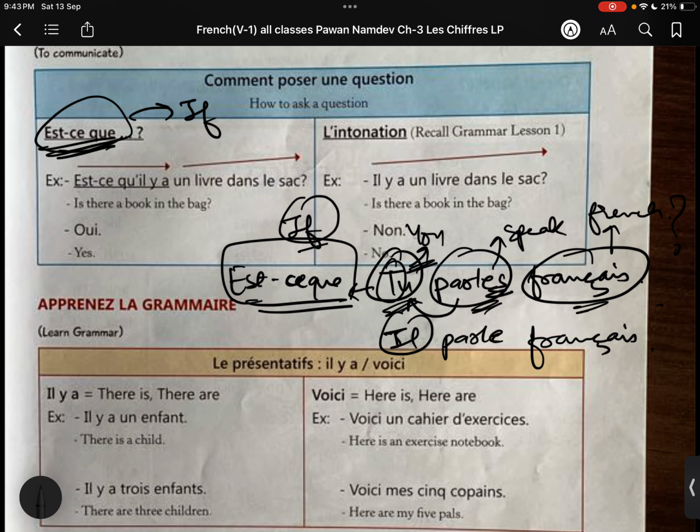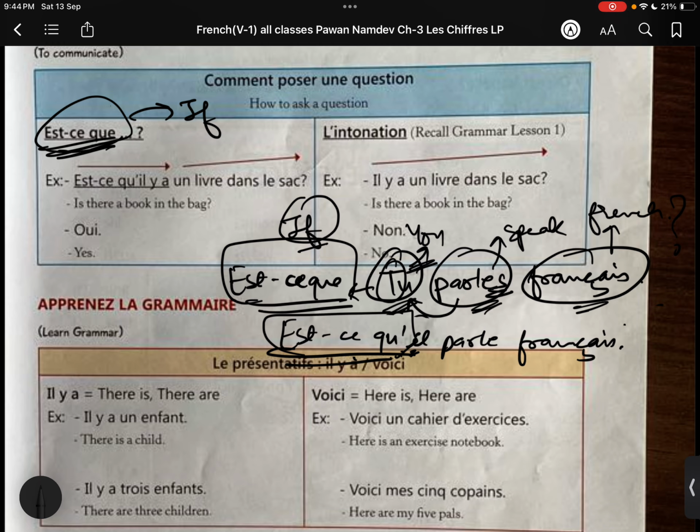Il means he, so now in conjugation only e will be there. Es is used with tu. In this est-ce que, where will the e of que go? It will convert into the apostrophe. Why? Because we have a vowel here. Est-ce qu'il parle français? So the sentence will have the apostrophe because we have a vowel. Qu'il parle. What does it say? Does he speak French? Or you can say if. Est-ce que means if. If he speaks French.